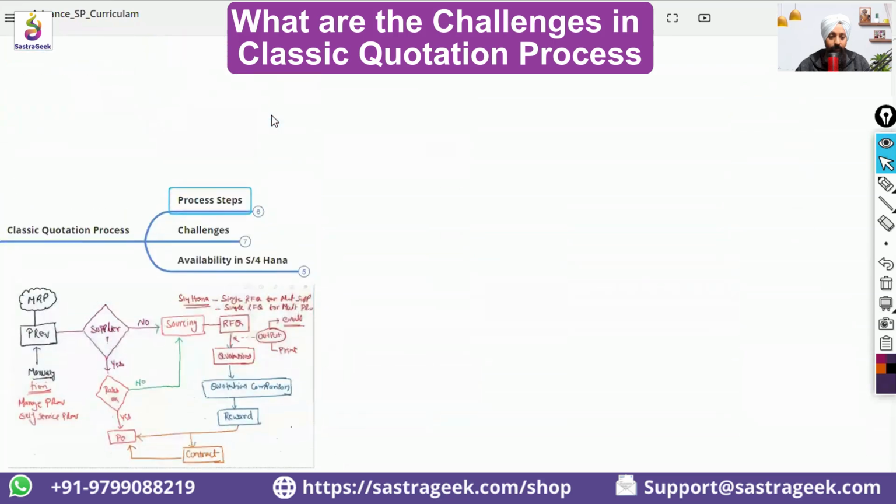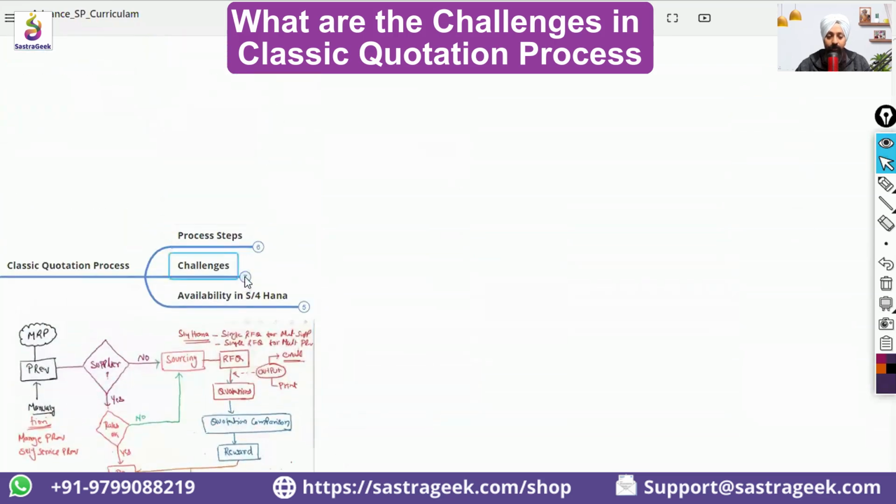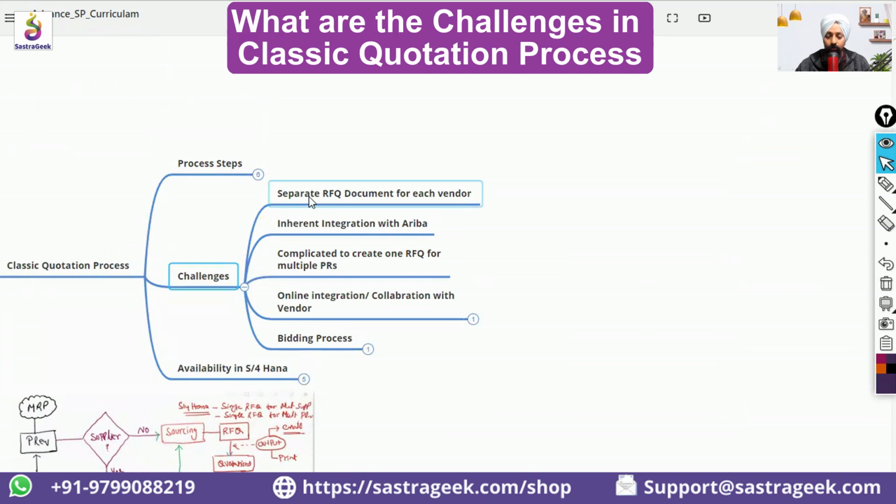Now, in this classic quotation process, what were the challenges? If you understand the challenges, you would be able to appreciate why SAP has come up with the new quotation process. So the first challenge in the classic procurement process is separate RFQ documents. We need to create separate RFQ documents for each of the vendors.